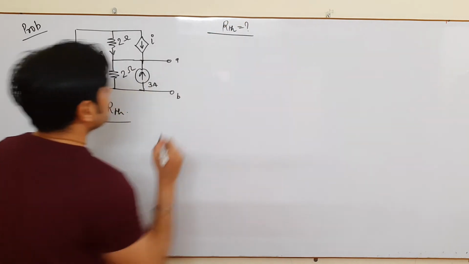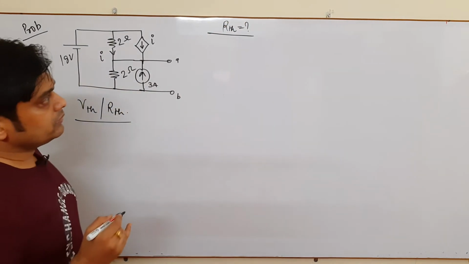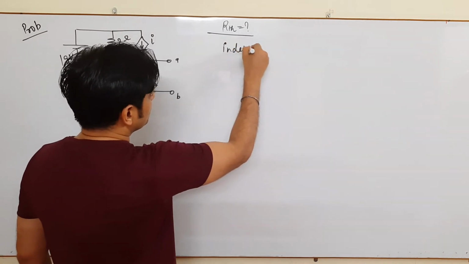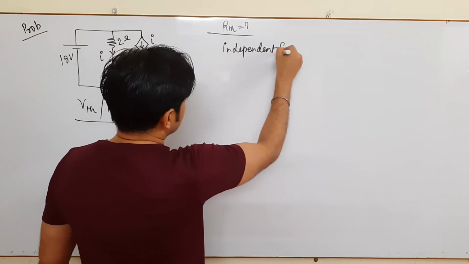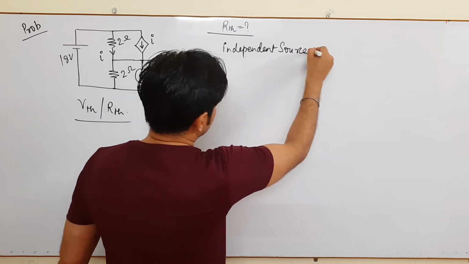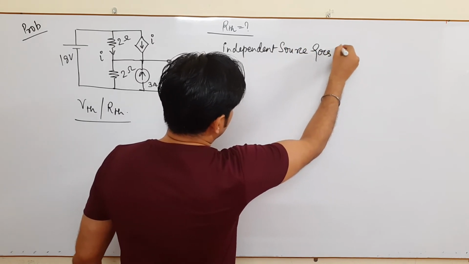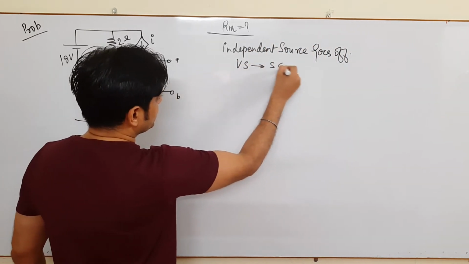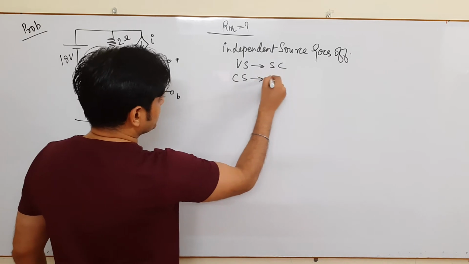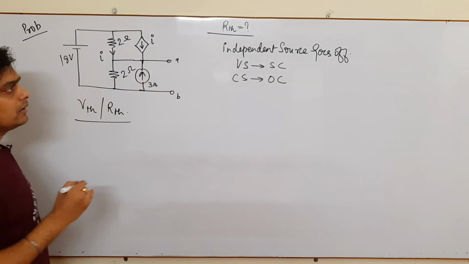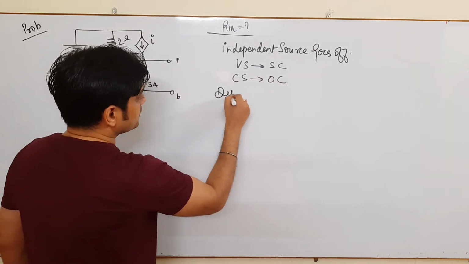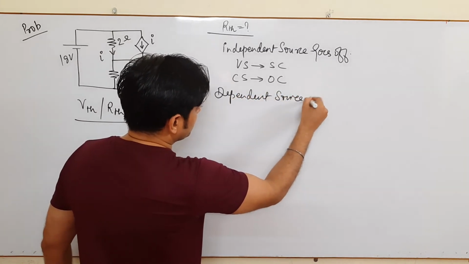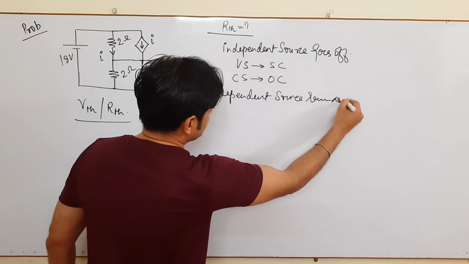Now as I said, whatever the independent sources go off, so the voltage source gets short circuited and the current source gets open circuited, and the dependent source remains as it is.